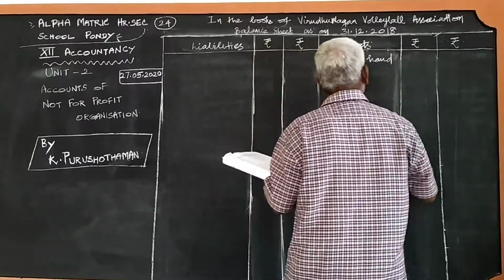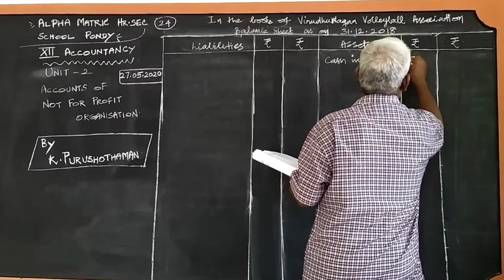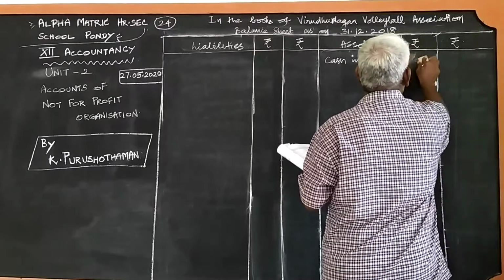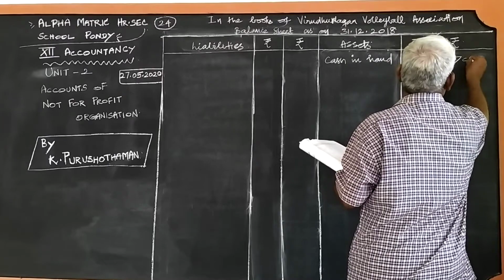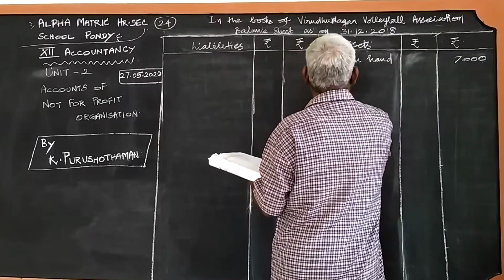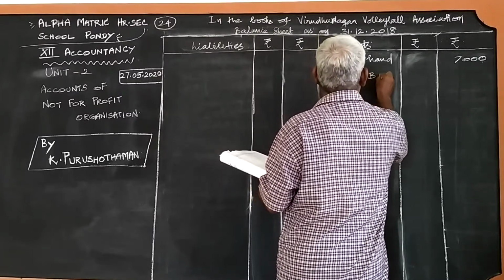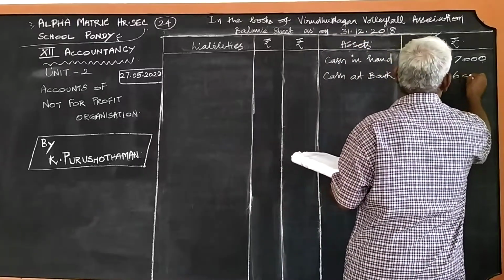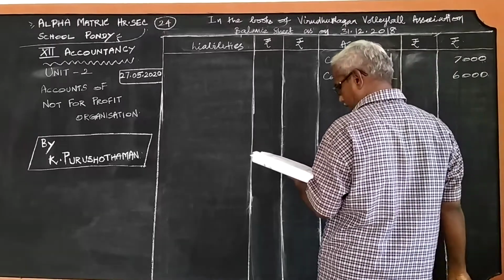Cash in hand, 7,000. Cash at bank, 6,000.